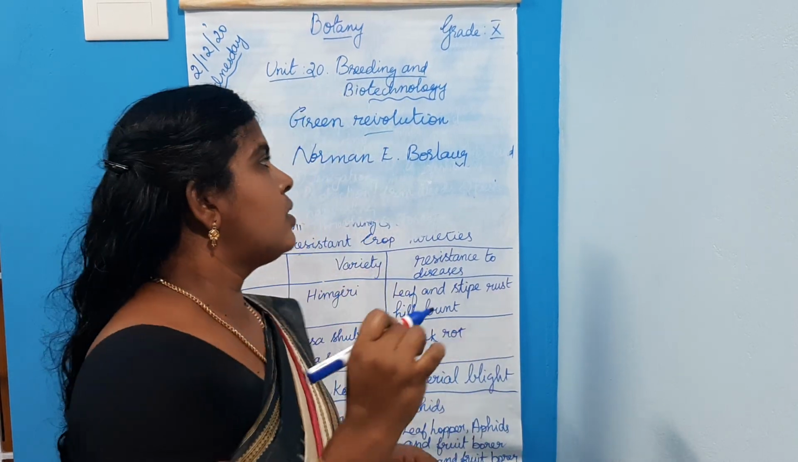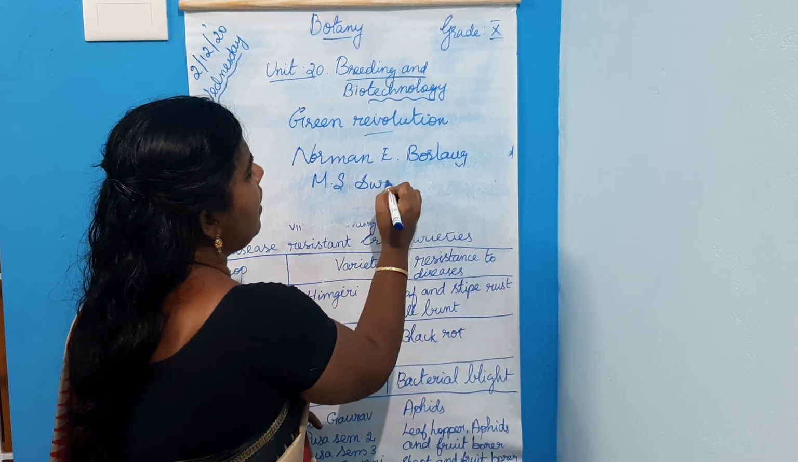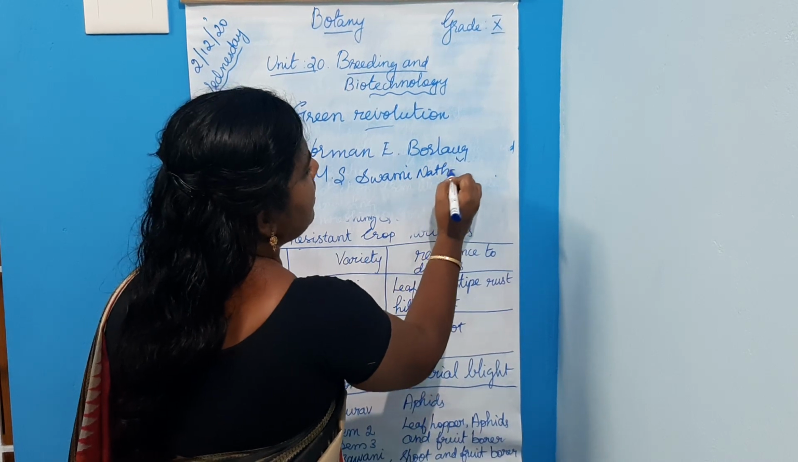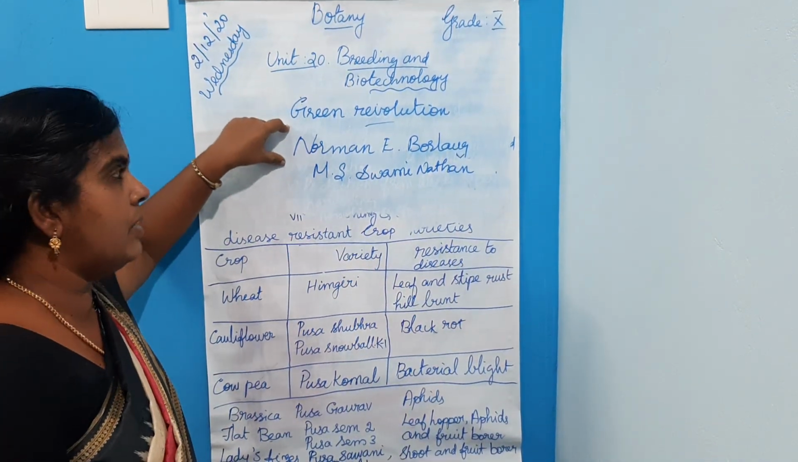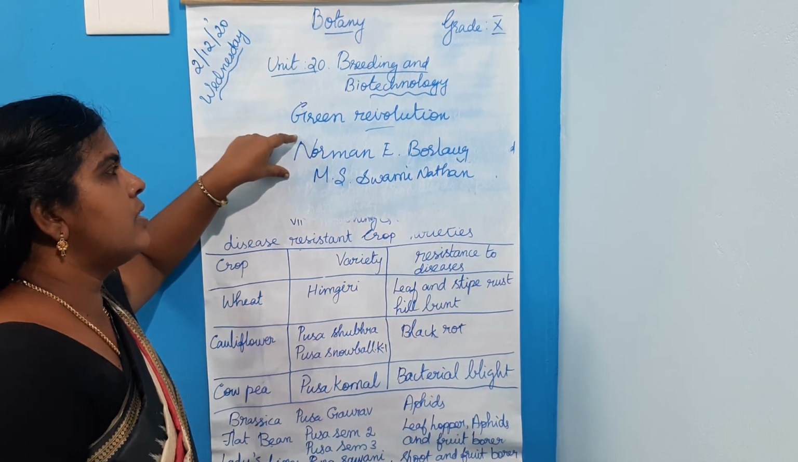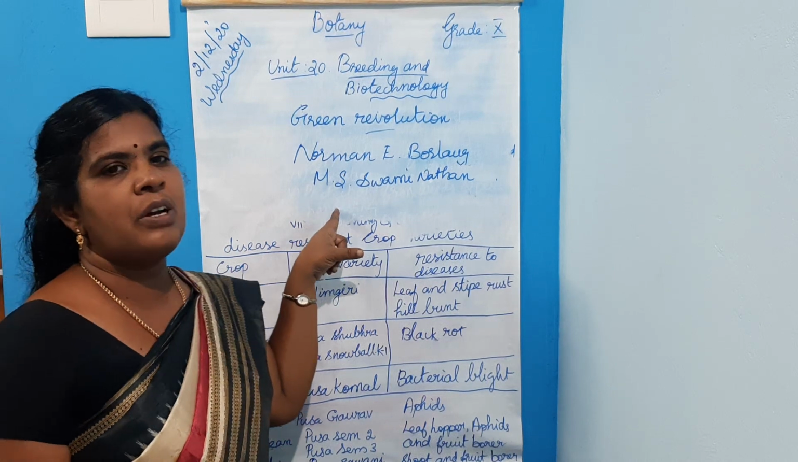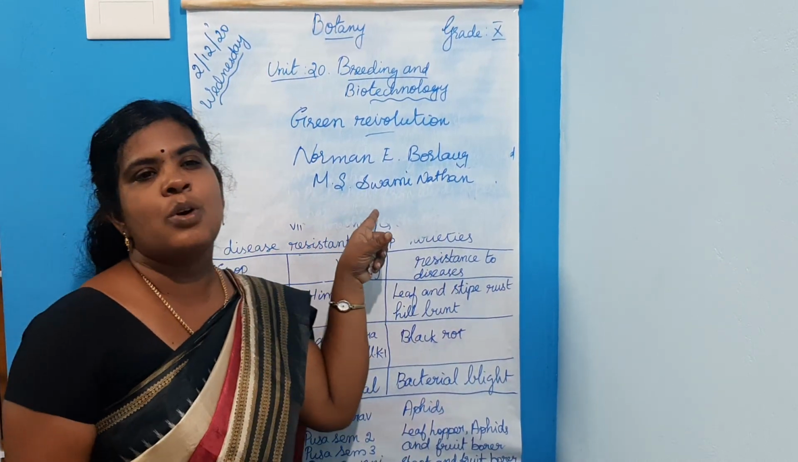So this Dr. M.S. Swaminathan was called father of Indian Green Revolution. Who was called father of Green Revolution? Dr. Norman E. Borlaug. And who was called father of Indian Green Revolution? Dr. M.S. Swaminathan.